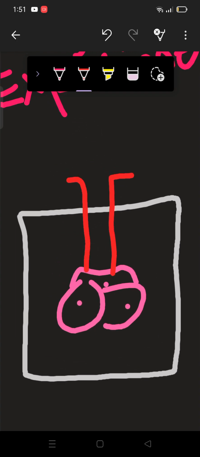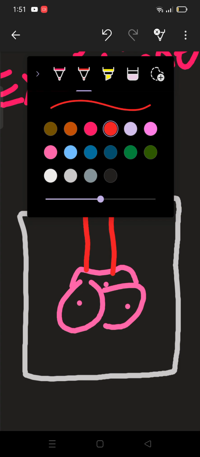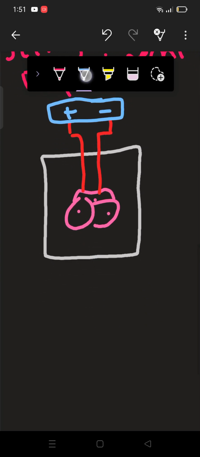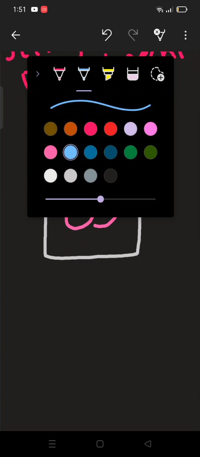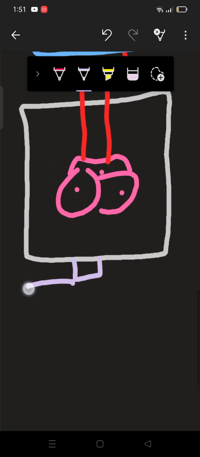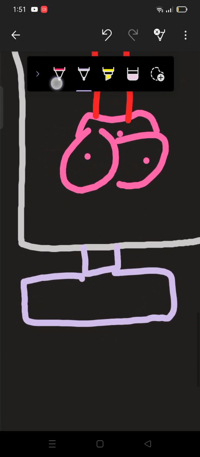Here was the battery, and downside there was a vacuum pump.